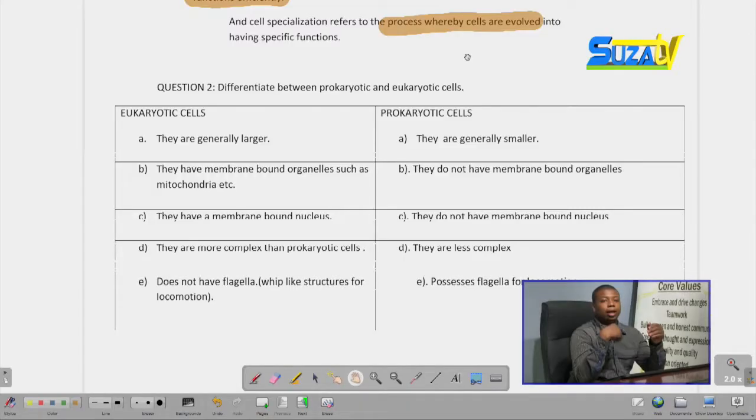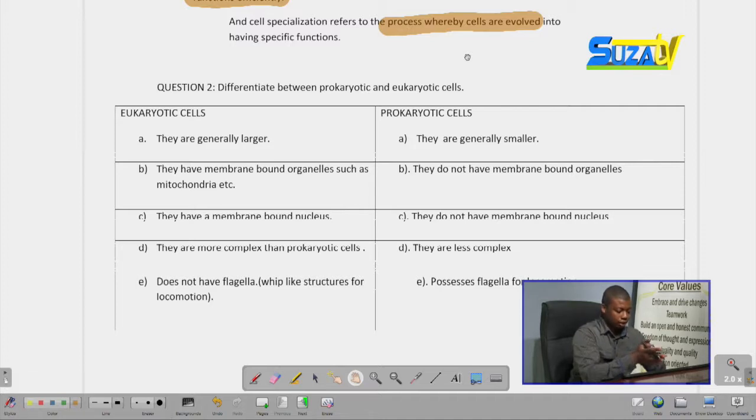While answering a question like this, you can either draw a table like the one shown on the screen, or you could write one difference, then write the word while, then write the other part. So if you're answering in a table method, you should just do it like this.